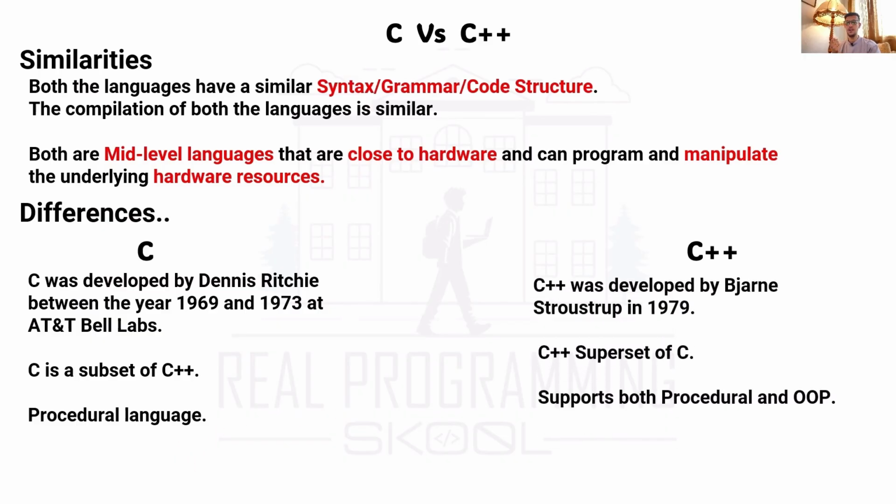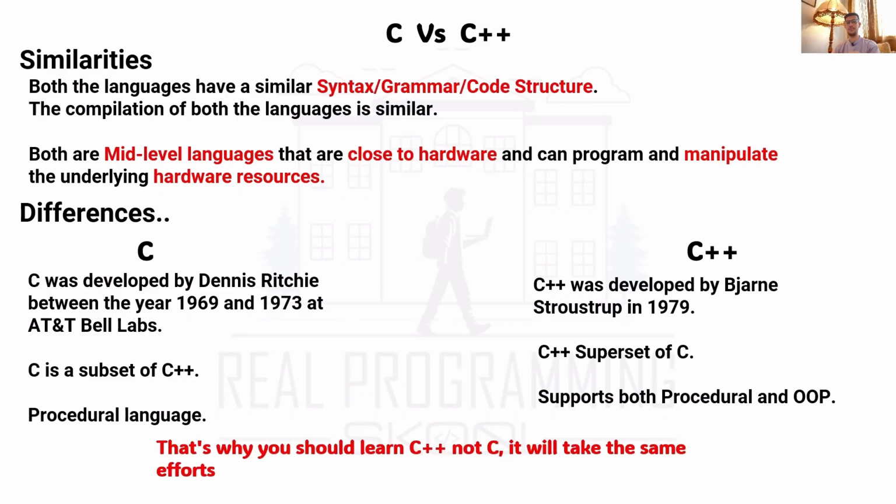C++ was developed by Stroustrup in 1979. C++ is a superset of C. It's bigger, and it supports both procedural programming and OOP. C++ supports both paradigms: procedural, functional, structured, and OOP. That's why you should learn C++, not C.